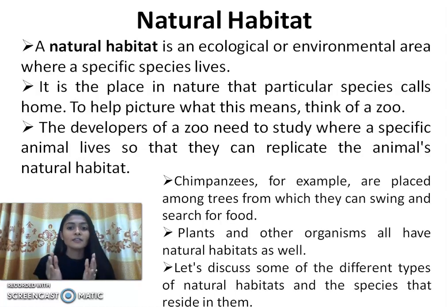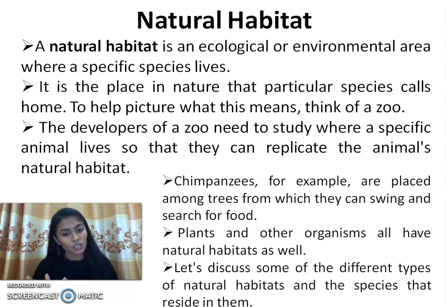So they replicate the natural habitat. They need a specific area or environment to acclimatize and adapt for survival, like for food and feeding. For the predator-prey cycle, everything needs to be maintained in balance, otherwise they cannot survive.